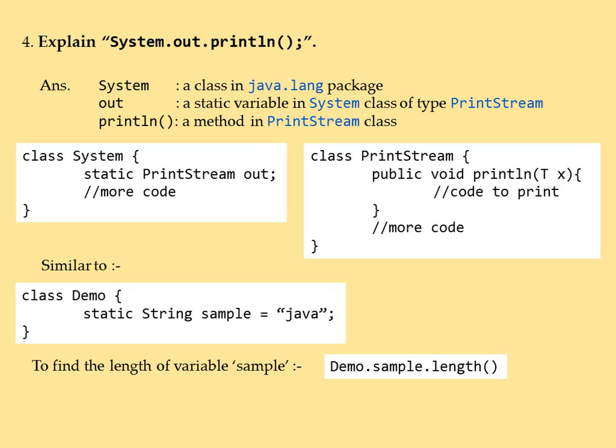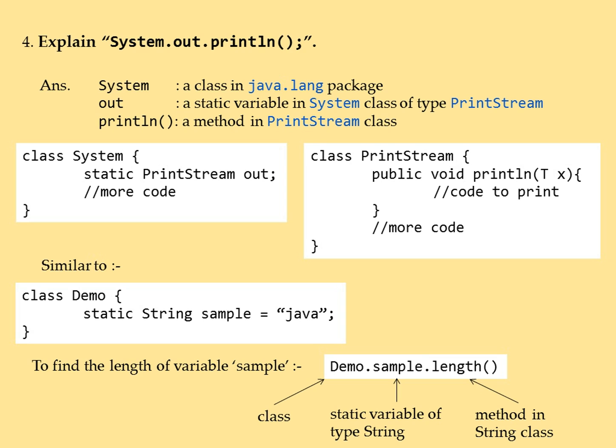Now, to find the length of value in sample, we would use the length function of String class, since sample is of type String. So Demo is our class, sample is a static variable of type String, and length is the method of String class. If you remember this example, then it would be easier for you to remember about System.out.println.